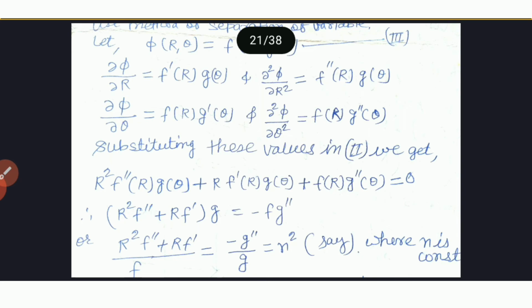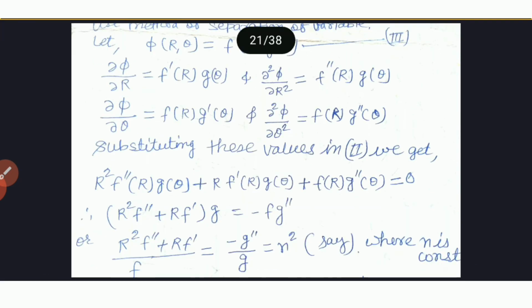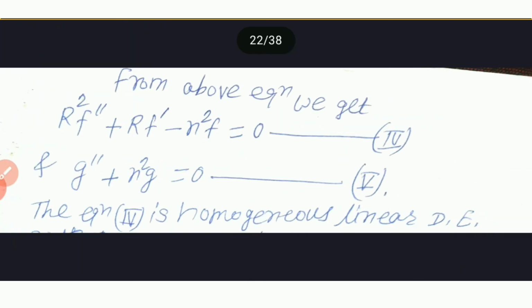Now what we have from this? From this, r² f'' + r f' is equal to f n². If f goes to the right side, that will be f n².